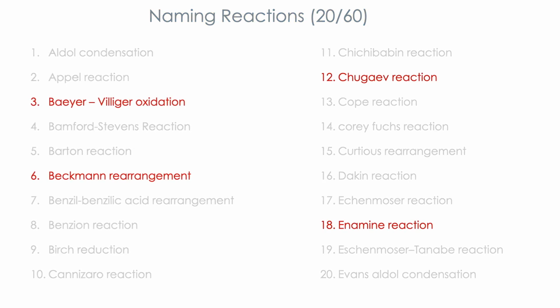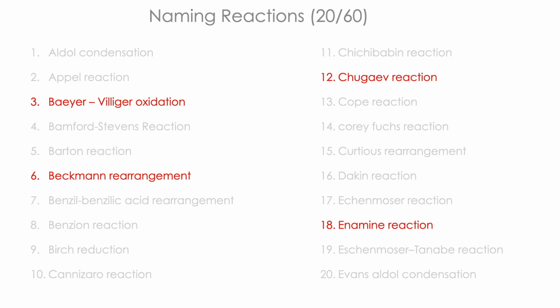The first one is Baeyer-Villiger oxidation. It is about ester formation from a carbonyl group, or simply the oxygen insertion between the carbonyl carbon and the alkyl carbon. Next we will see the Beckmann rearrangement. Beckmann rearrangement is about conversion of oxime into amine.